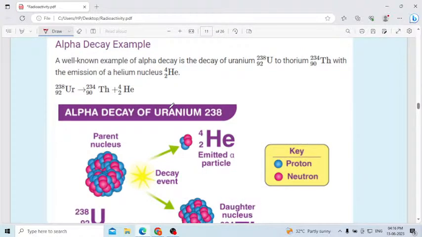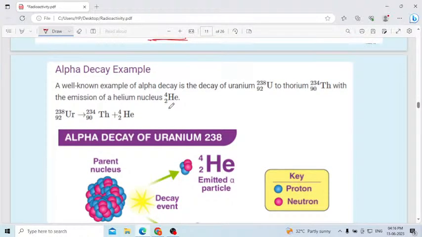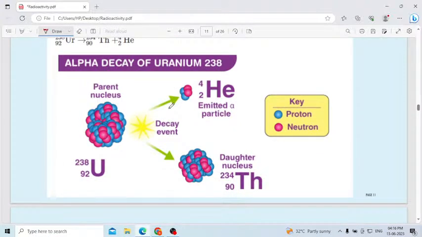Then next, let us study one more alpha decay example. Here consider this uranium 238. This is the parent nucleus. Then it will split into one daughter nucleus, along with the release of an alpha particle, that is helium. Then you will get the daughter nucleus, that is thorium.